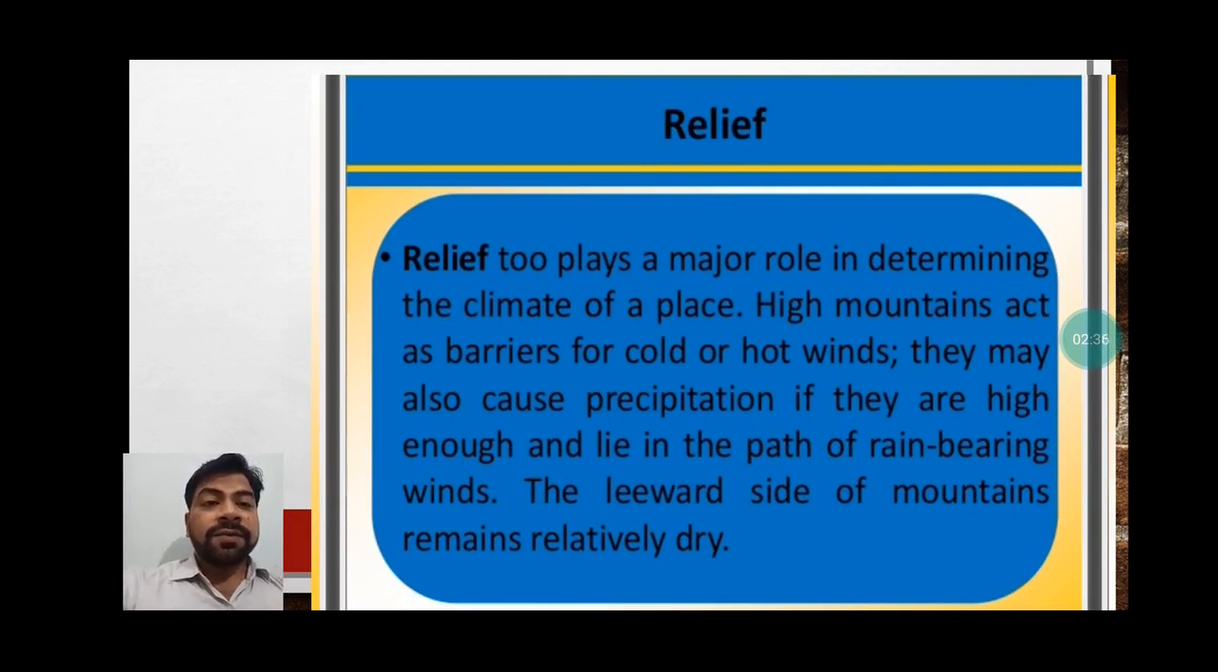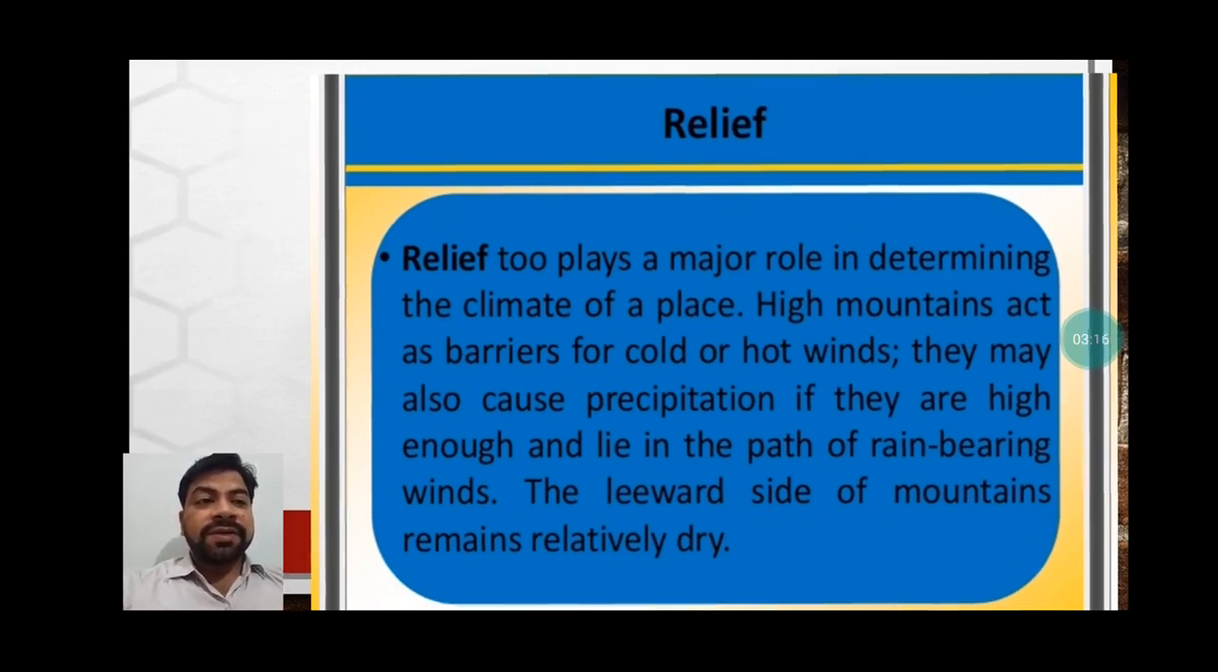When we talk about relief, you can see here, relief too plays a major role in determining the climate of a place. High mountains act as barriers for cold or hot winds. They may also cause precipitation if they are high enough and lie in the path of rain-bearing winds. The leeward sides of mountains remain relatively dry. Later on we will see what this is trying to say: what the leeward side of the mountain is, what the rain shadow area is, and how mountains act as a barrier restricting the wind movement. All these we will discuss.